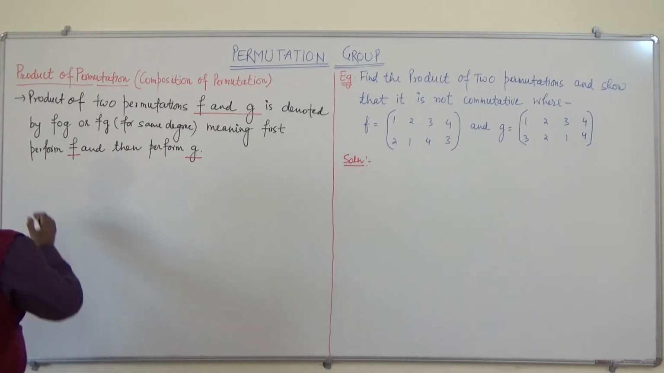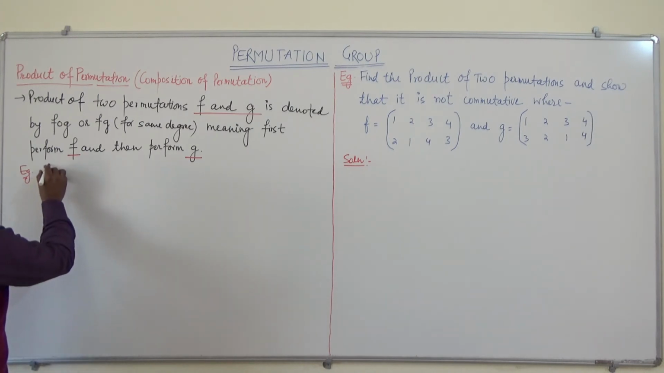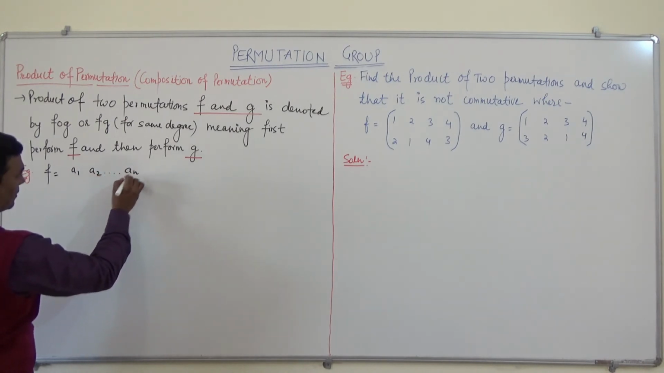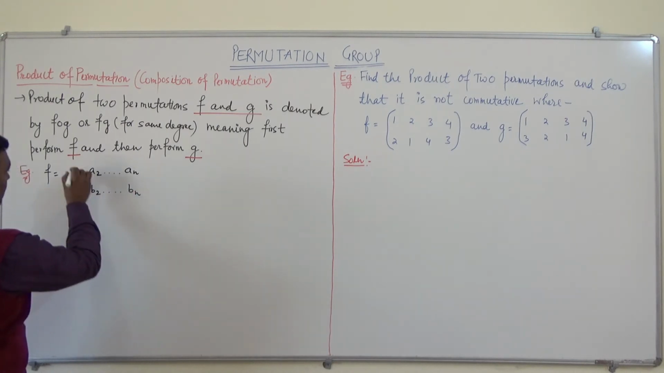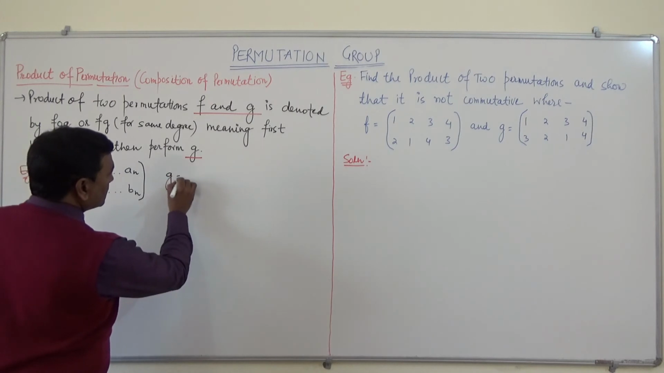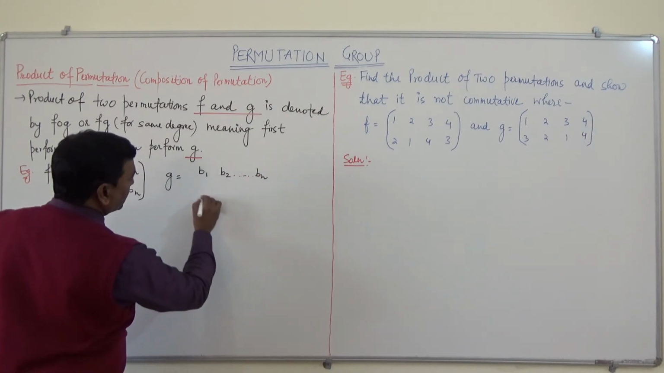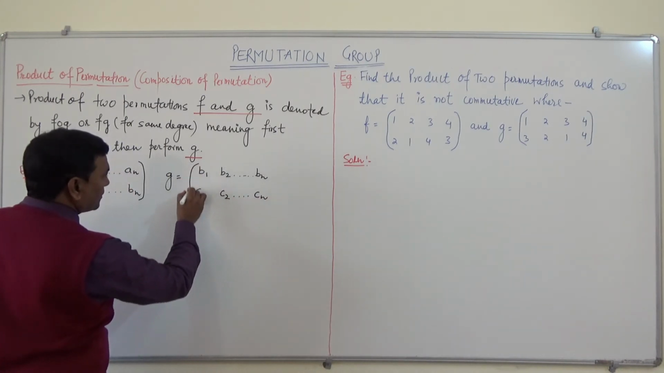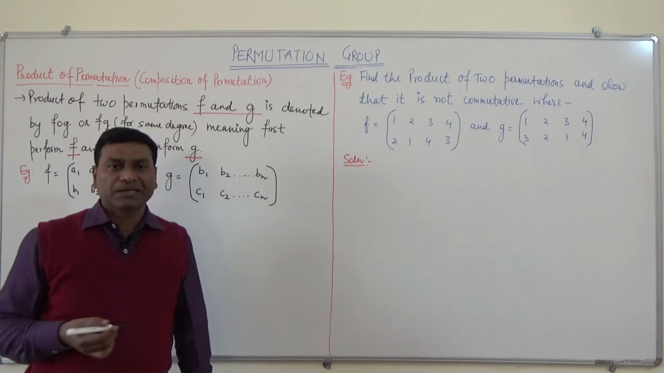For example, let F be A1, A2 and so on up to An, B1, B2, Bn, this is F, and G is B1, B2 and so on up to Bn, C1, C2 and so on up to Cn. So these two permutations, F and G, are of same degree.